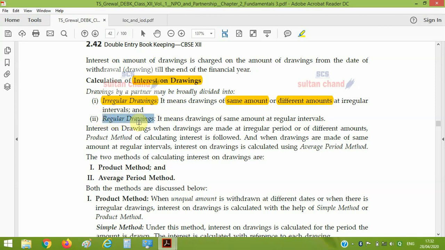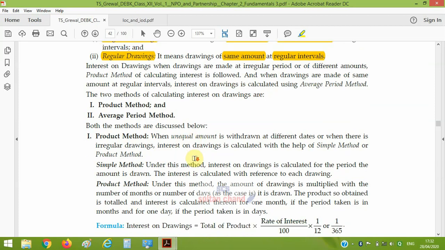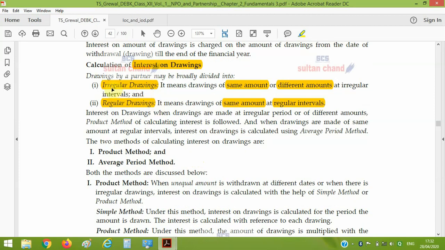And what is regular drawings? It means drawing the same amount at regular intervals. So in these two types of drawings, we will compute the interest by different methods. I think it is clear to all, irregular drawings and regular drawings.